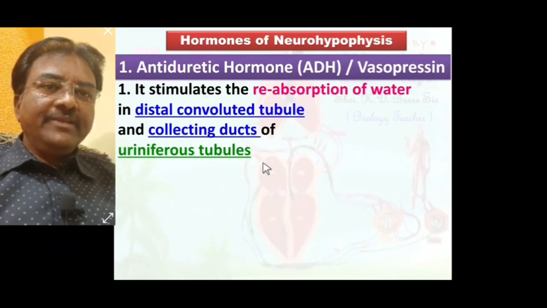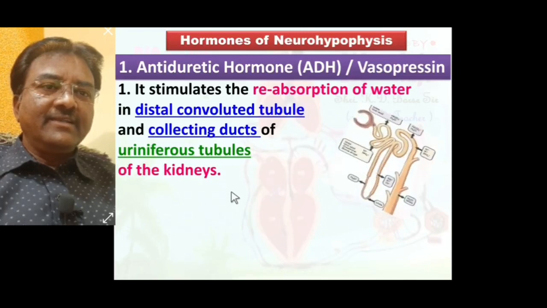The uriniferous tubule consists of a distal convoluted tubule part and a collecting duct part, from which water is reabsorbed under the stimulation of the ADH hormone.